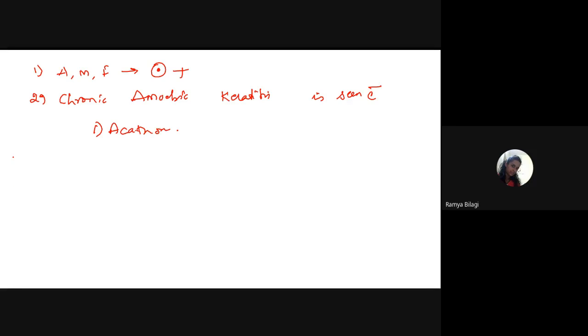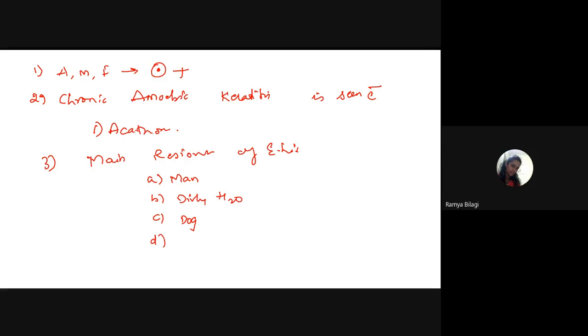These are some of the MCQs that were asked related to Entamoeba from previous papers, which I have discussed with you. One more question is left, so let me discuss that also. The main reservoir of Entamoeba histolytica. The options given are: man, dirty water, dog, and monkey.